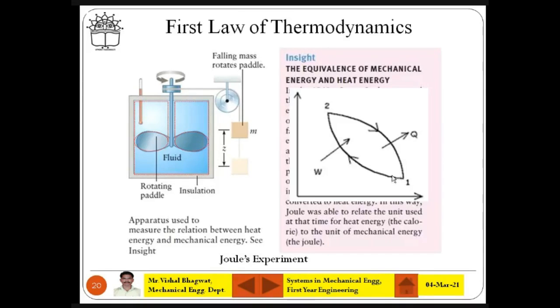So that's why if you want to find out what is the work done, or what is the heat addition or heat rejection from the system, then you need to get the difference of these two states, state number 1 and state number 2. However, you can find out different properties like temperature, viscosity.